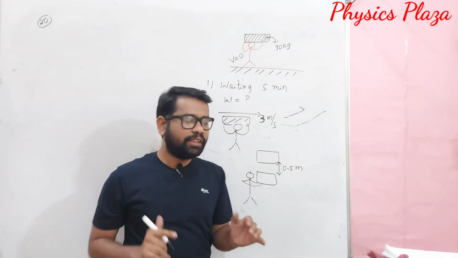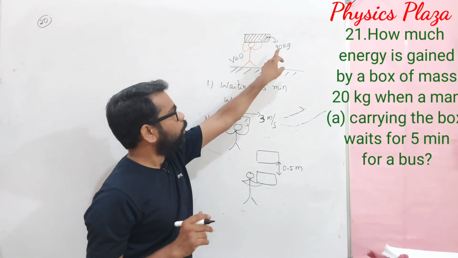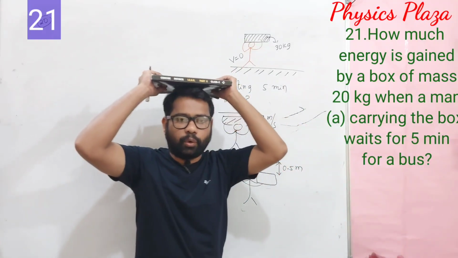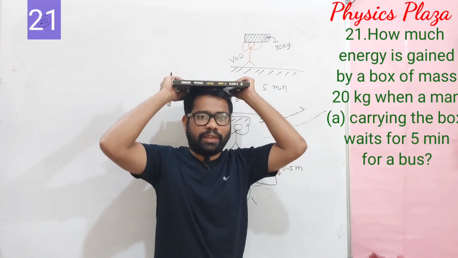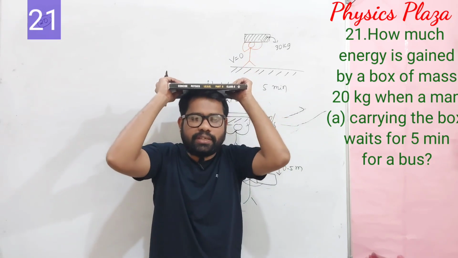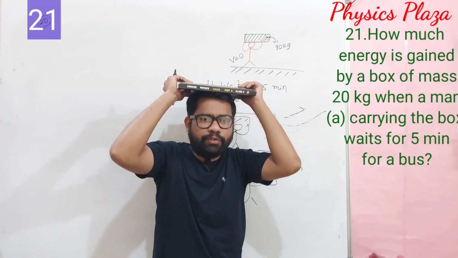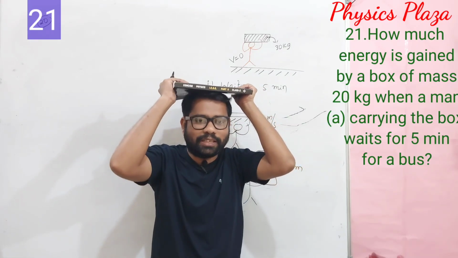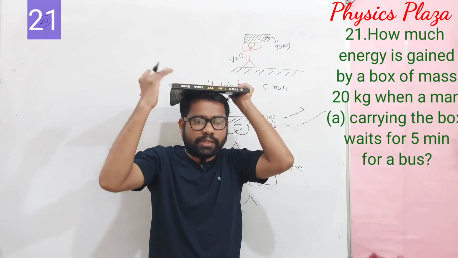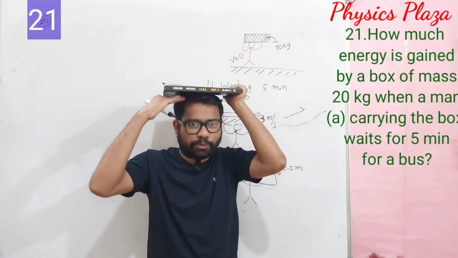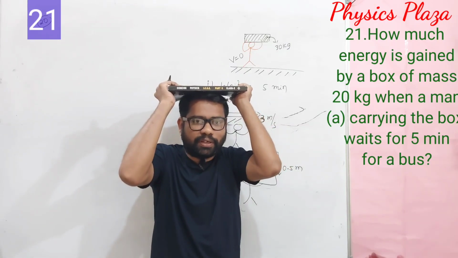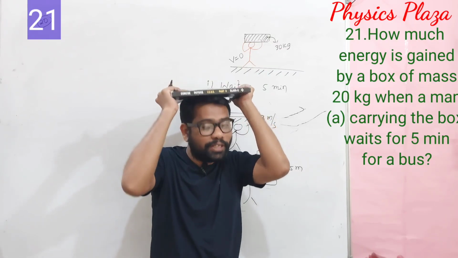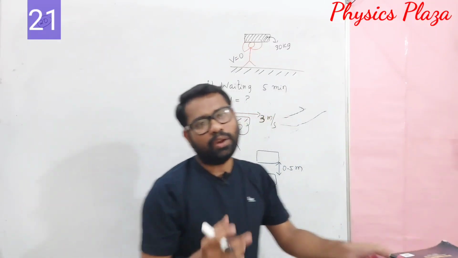In this question, it is given that a person is holding a 30 kg mass on his head. Then what is the energy given? See, the person is continuously standing like this. If you want to calculate the energy, we know that energy is equal to the work done. What is the work done in this case? With a fixed height, from the reference point, what is the work done as the person is holding? No work is done, and no energy is spent.